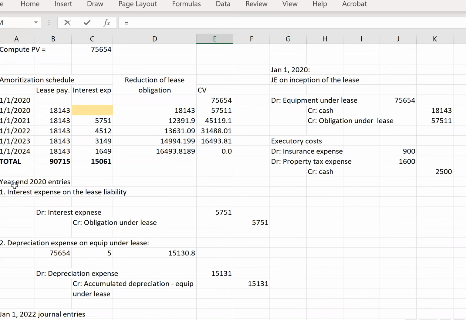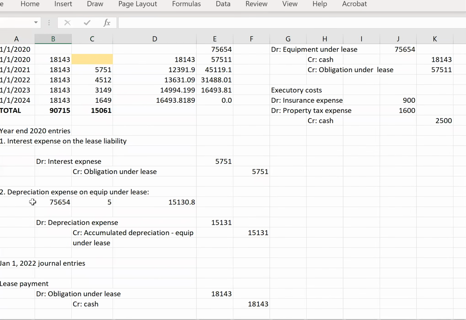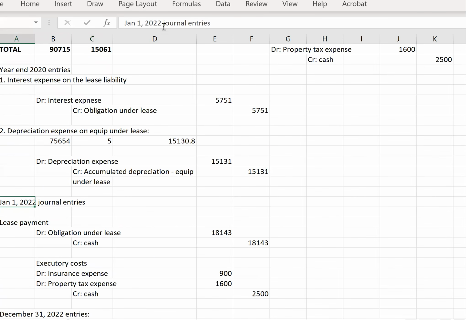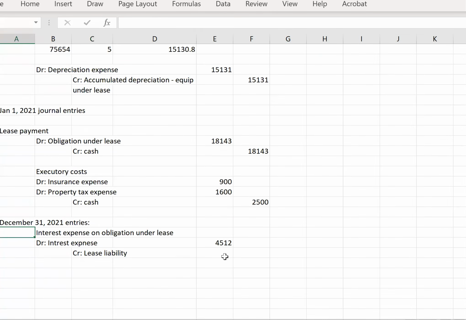I think this is going to be 3,149. Is that the right period? This is 2021, sorry. So this is also 2021. Too many videos. Okay, so here's our interest expense, and this is going to be this amount. Yes, it is. And then we're also going to have our depreciation expense, debit depreciation expense.